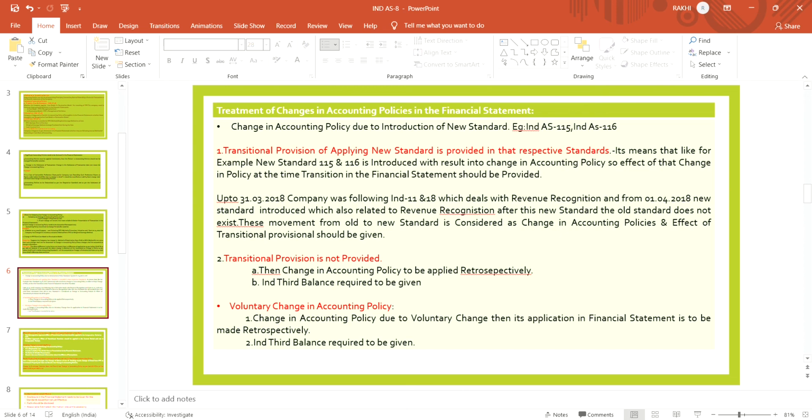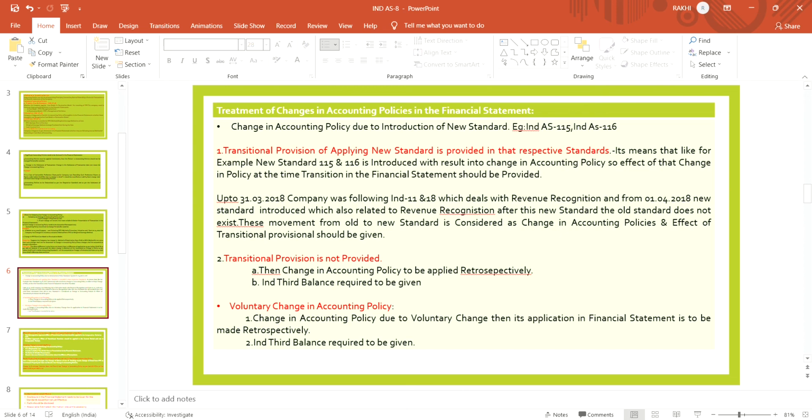Firstly, the transitional provision for applying a new standard is provided in the respective standard. For example, new standards 115 and 116 are introduced, which result in a change in accounting policy. So the effect of that change in policy at the time of transition should be provided in the financial statement, up to 31st March 2018.